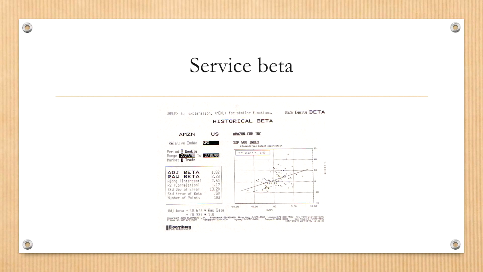And also, service beta can be provided by investment bankers who do financial analysis for individual companies. And when they do beta estimation, of course they use this regression beta, but they incorporate some new information in this adjusted beta